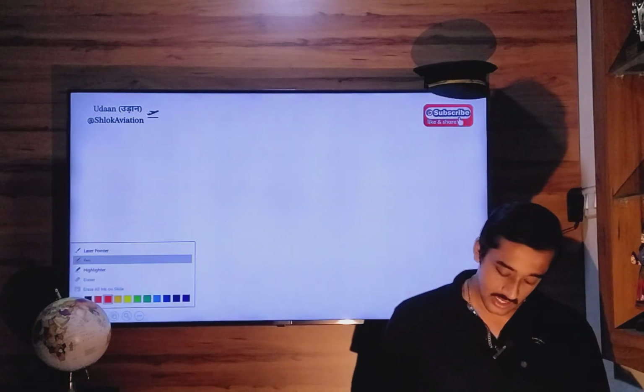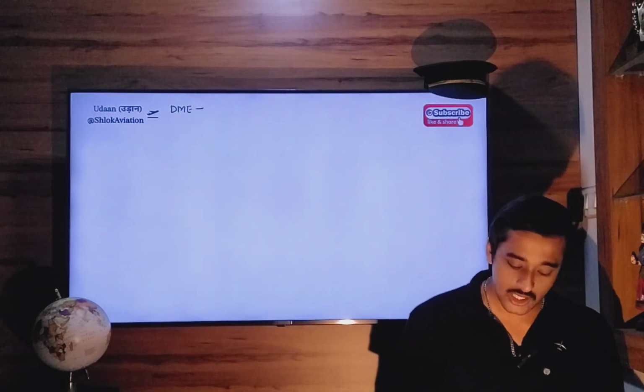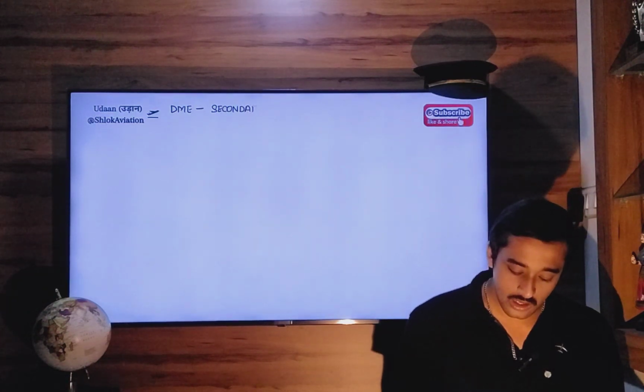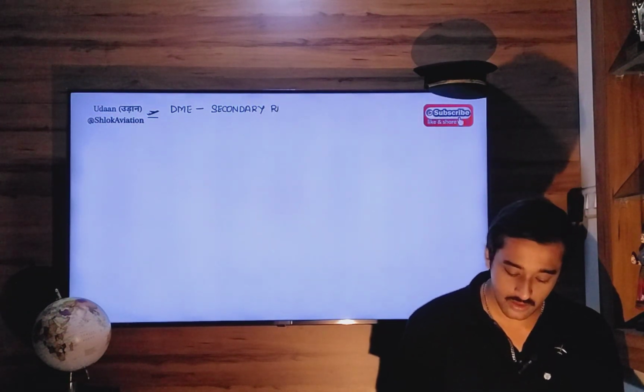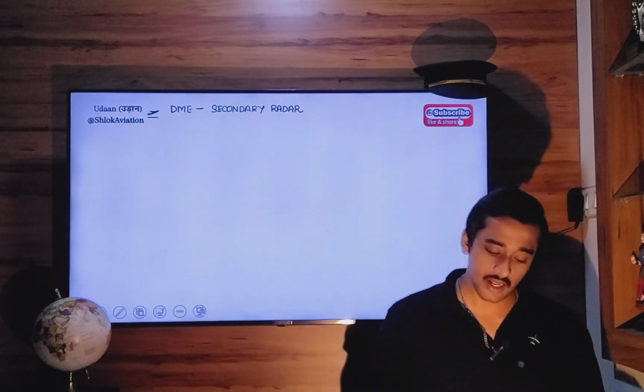So now, aircraft DME, distance measuring equipment, is based on secondary radar. Okay, it's based on secondary radar.